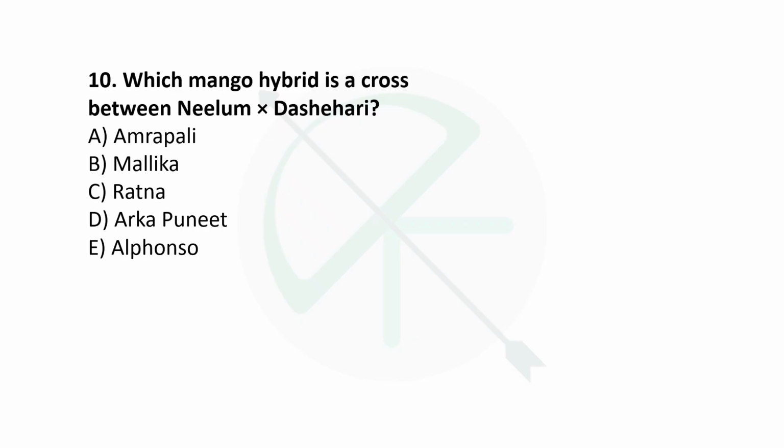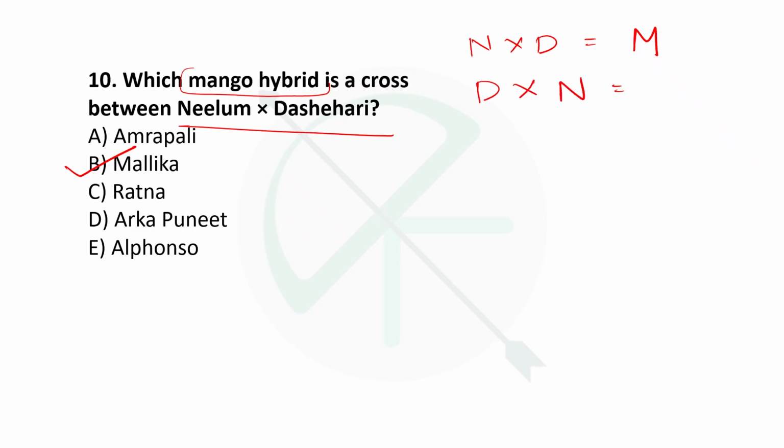Next is which mango hybrid is a cross between Neelam and Dasheri? So what does Neelam and Dasheri give? They give Mallika. Option B is the right answer here, Mallika. And if we swap the parents, that is Dasheri and Neelam, what do they give? Dasheri and Neelam gives Amrapali. So you can remember it as DNA. If we switch the male and female, Dasheri into Neelam gives Amrapali, but Neelam into Dasheri gives Mallika.